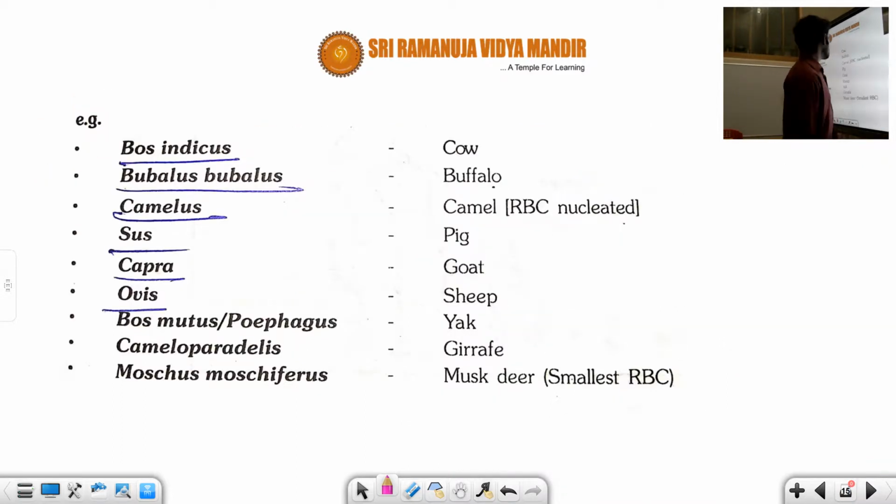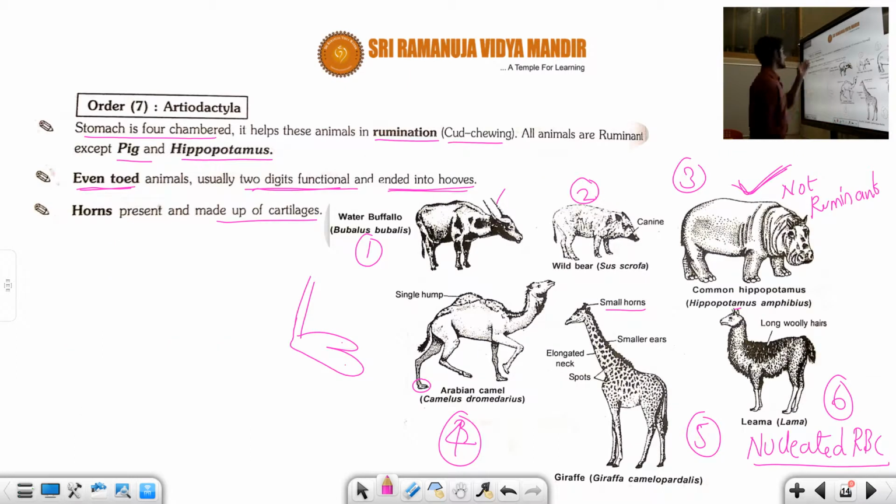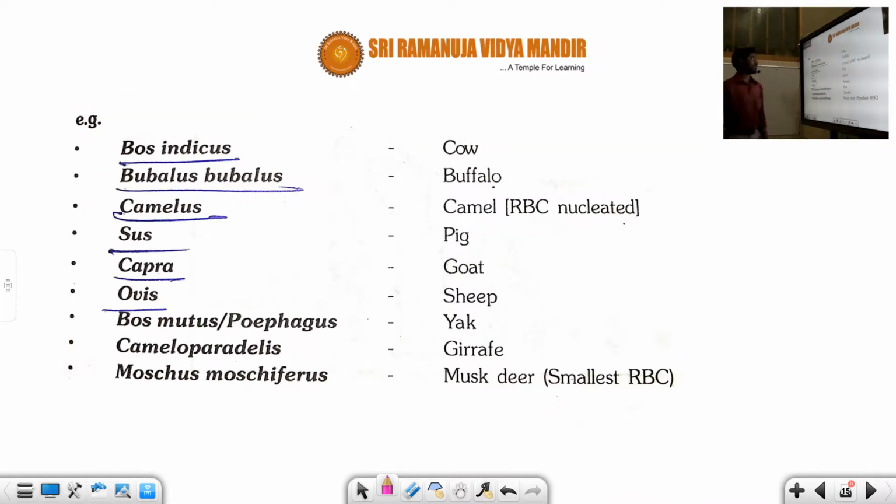Next, another example you can see, students, is a continuation of this order Artiodactyla. What are the examples? Bos indica is a cow, buffalo, camel, and camel's RBC is nucleated. Sus is the scientific name for the pig. Capra is the scientific name for the goat.